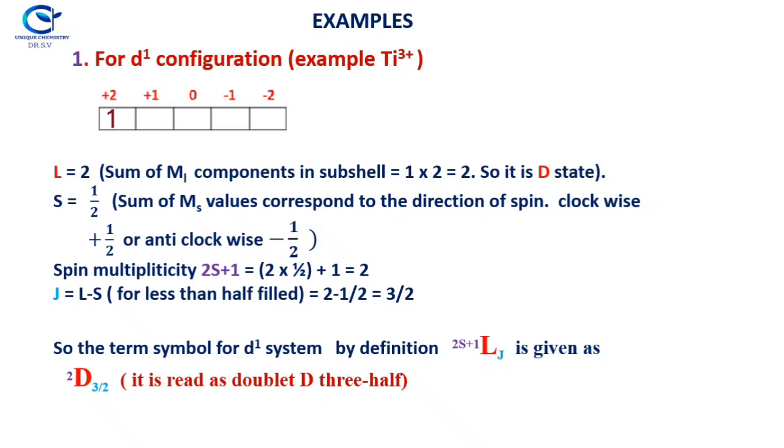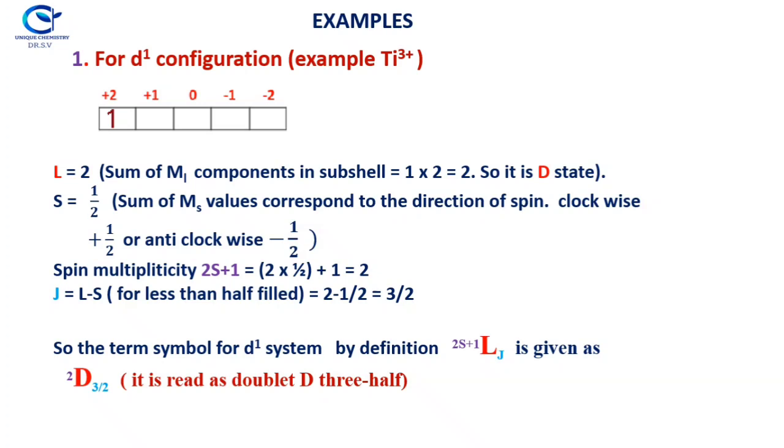Only 1 electron is present and clockwise, so S is equal to half. The sum of MS values corresponds to the direction of spin: clockwise spin is plus 1 by 2, plus half, and anti-clockwise is minus half. The spin multiplicity is 2S plus 1, so S is equal to 1 by 2, so 2 into 1 by 2 plus 1 is equal to 2.